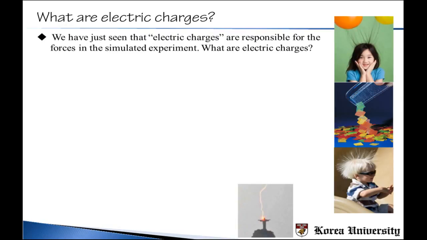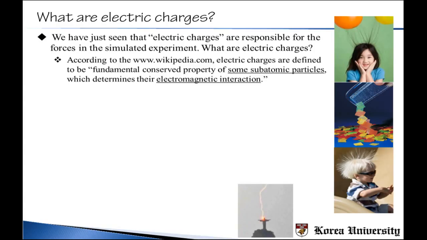Okay, we have just seen that electric charges are responsible for the forces in the simulated experiment. Then what exactly are electric charges? According to the definition in Wikipedia.com, electric charges are defined to be a fundamental conserved property of some subatomic particles, which determines their electromagnetic interaction.